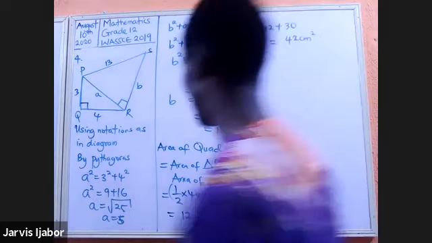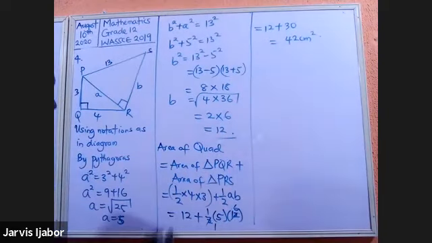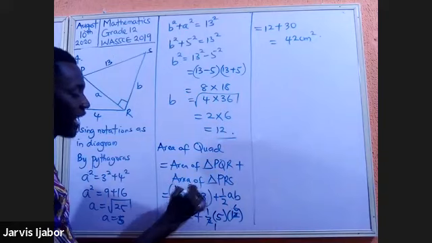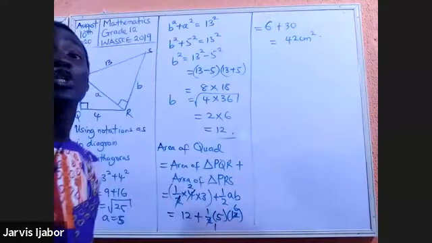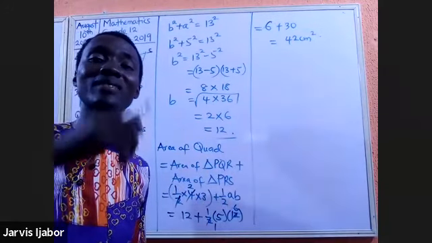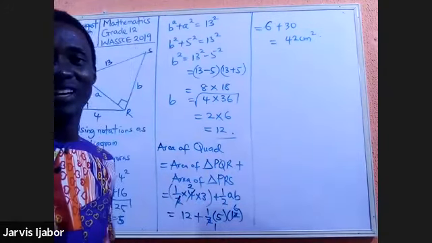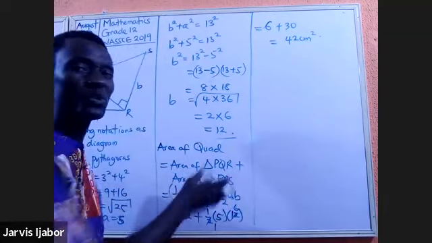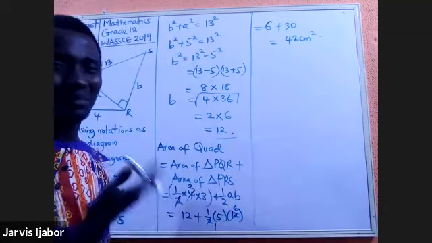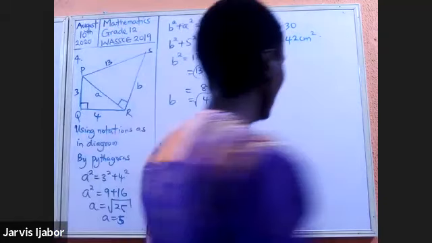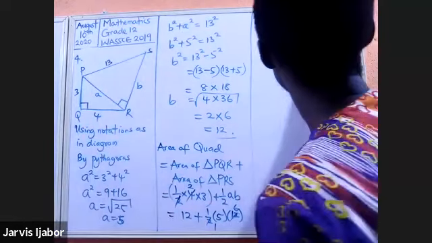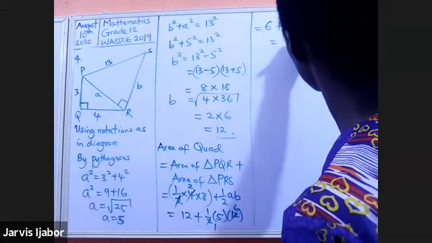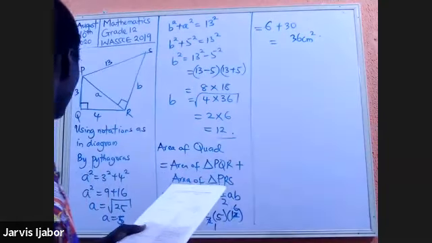Oh, see the mistake I made here. I hope you have noticed it. I forgot to cancel here. These are likely the kind of errors you can make in an exam setting. But the beautiful thing about it is that you would have gotten your marks in method. At worst, what you may lose here may be 1 or 2 marks, sometimes just 1 mark. So 1 mark from 100 cannot stop you from getting your E. Right, so that will give me 36 centimeters squared. All right, so with that, we are done with question 4.